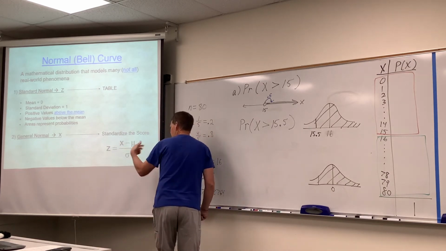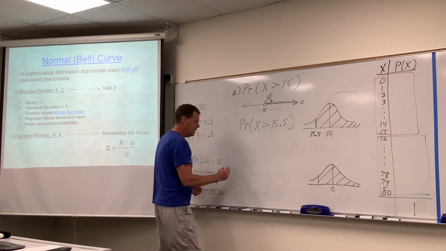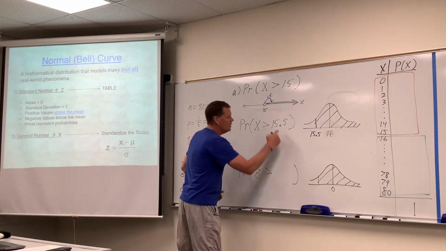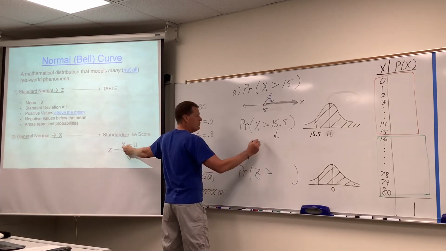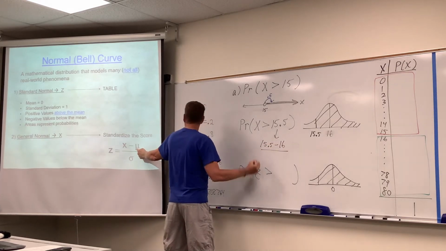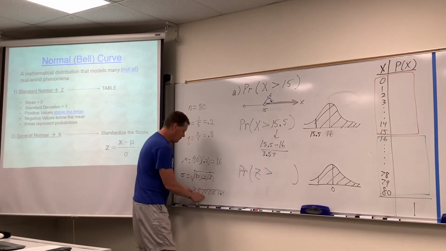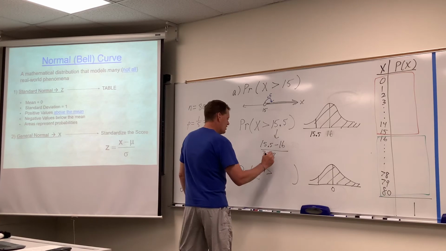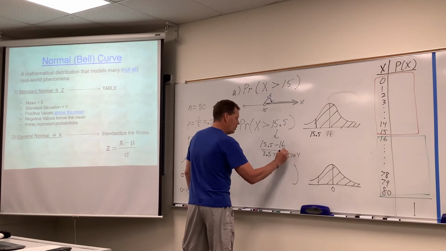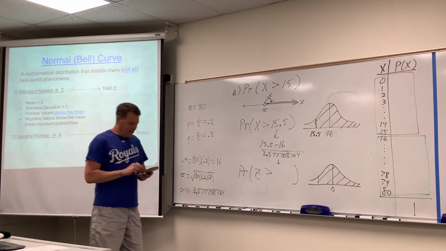And here's our interpreter. Hello, I changed x's into z's so that you can go to the table. Right? Okay, so there's our deal. So then the x changes into z. We standardize that score. 15.5 minus the mean, which is 16, all over the standard deviation, which unfortunately is this crazy number I'm standing in front of that we found earlier, 3.577708764. You could probably drop some of those digits and get away with it, but I would suggest not. So let's keep every one of them there.